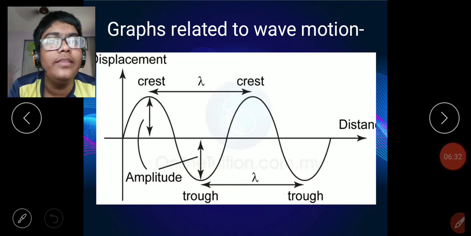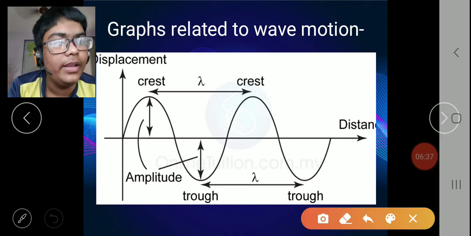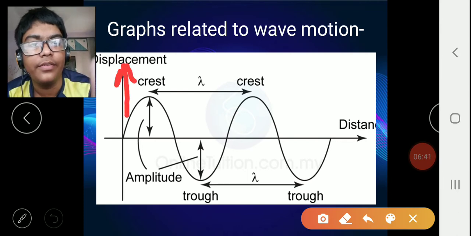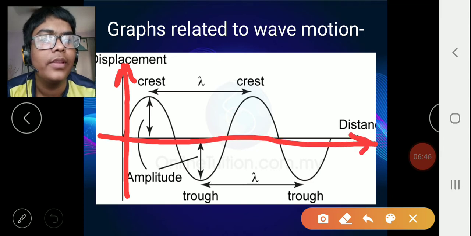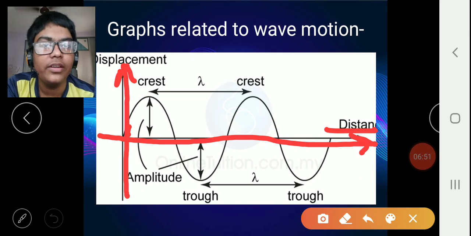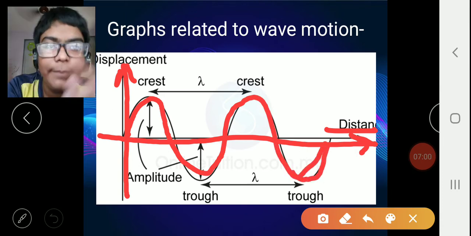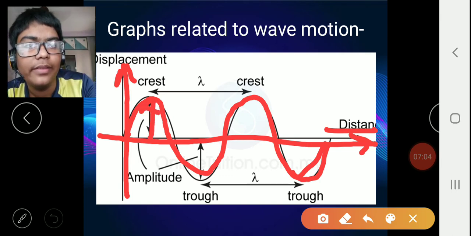So these are some graphs which are related to wave motion. Why are the graphs like this? Say first is a displacement distance graph. This is the displacement axis, while this is the distance axis. My wave starts from the origin, that is 0, 0, and this is the wave that is caused due to the vibration of the particles of the medium. So this is the crest, while this is the trough.